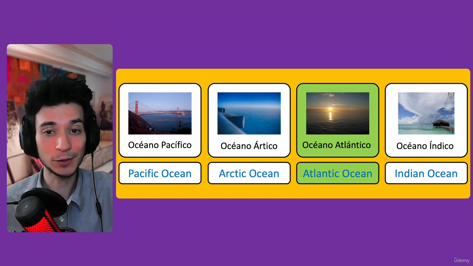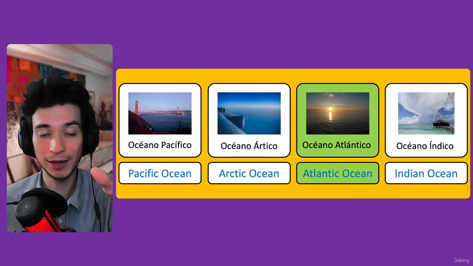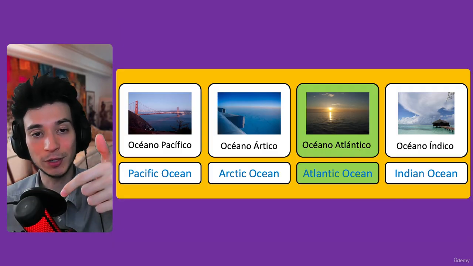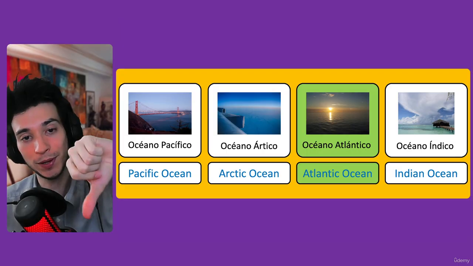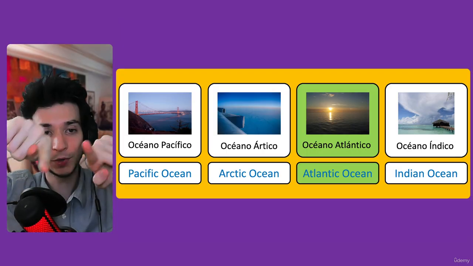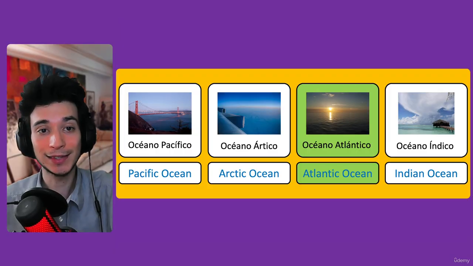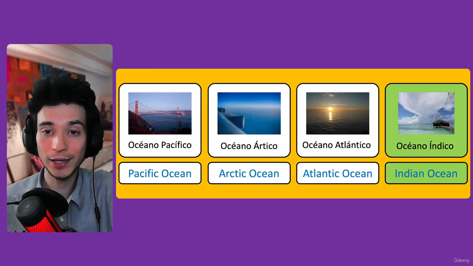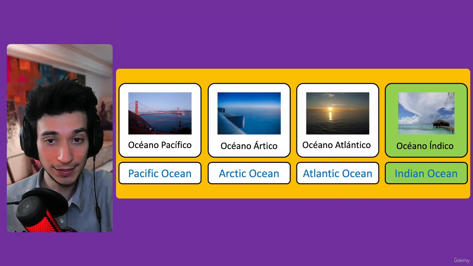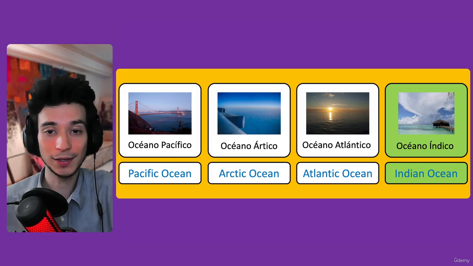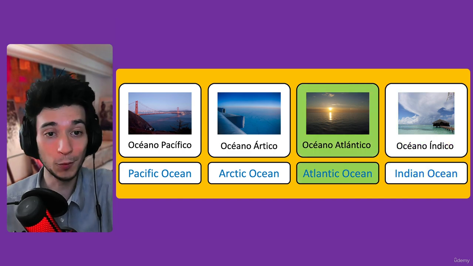So in Spanish, we start with Océano, ocean, and then the name of the ocean. In English, it's the opposite, Pacific Ocean, Océano Pacífico. So it's kind of like an X type of switch. And the last one, Océano Índico, Indian Ocean. Okay, one more time.